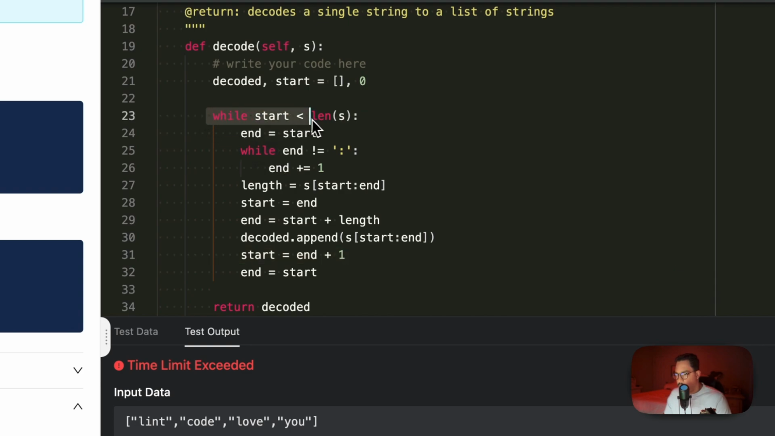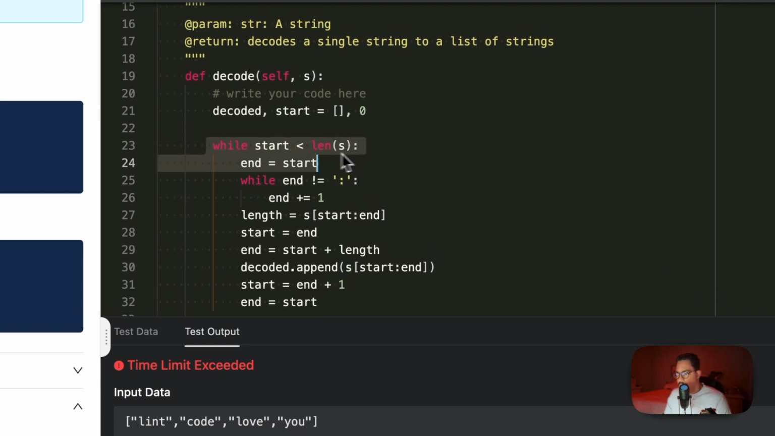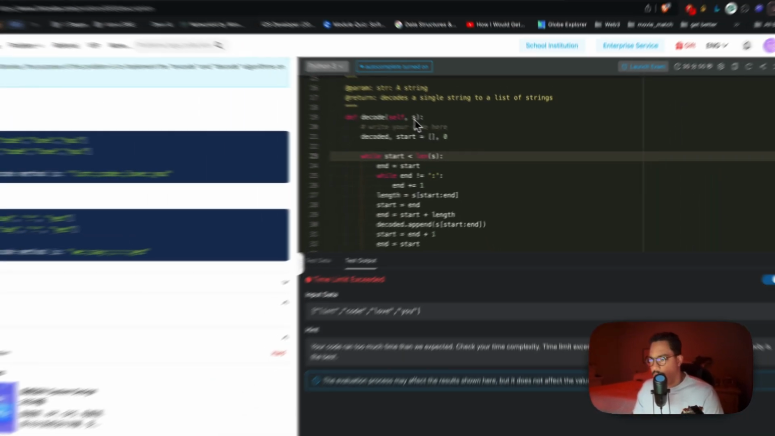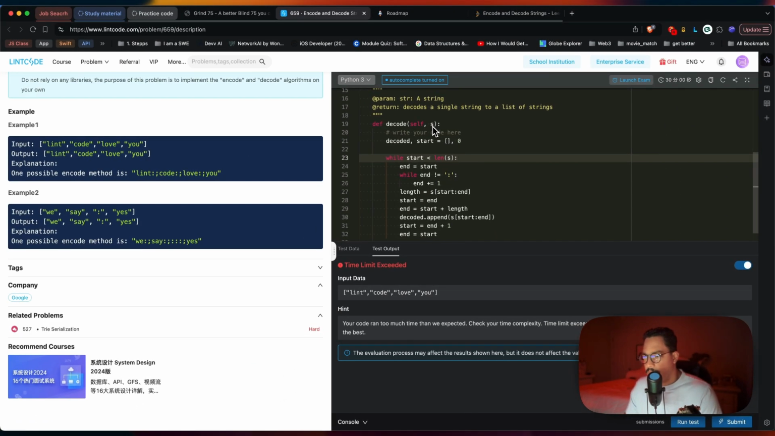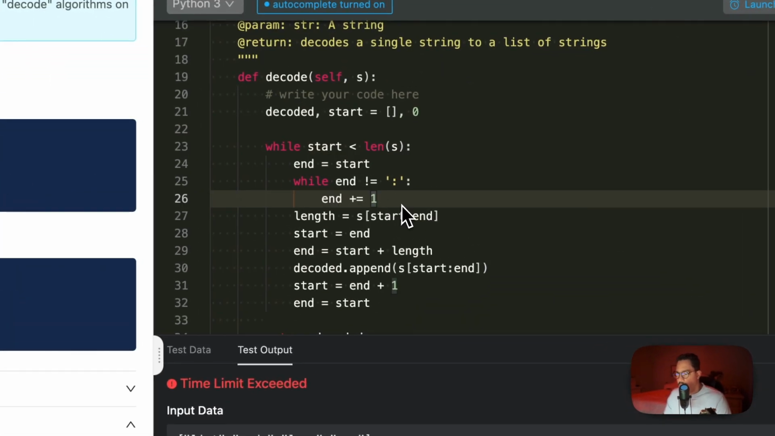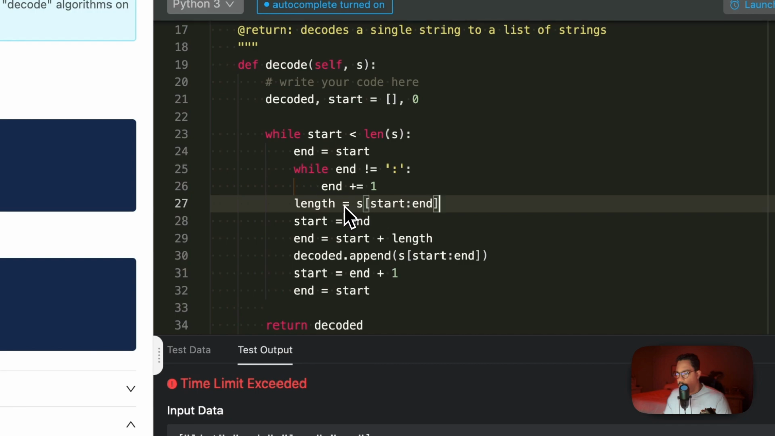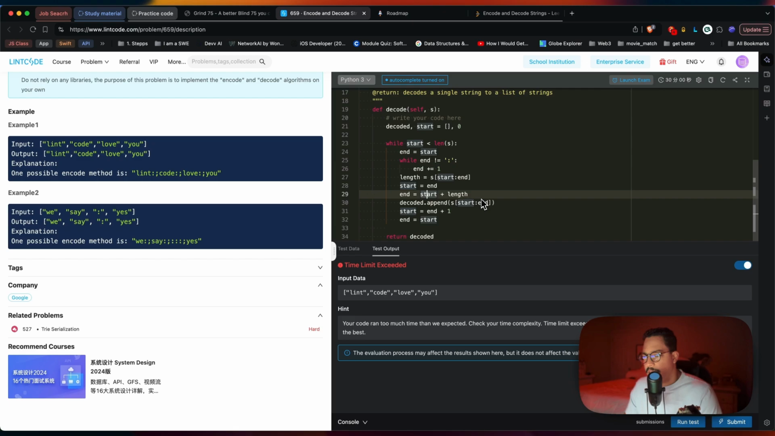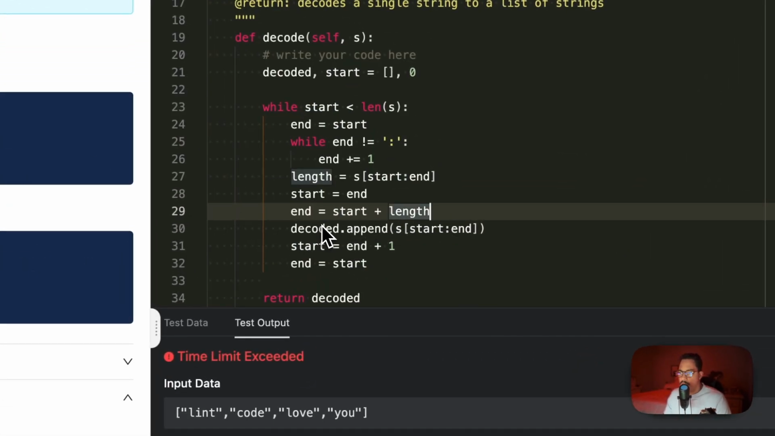So I'm saying, well, the start is less than the length of that string. Go ahead and set that same pointer while the end pointer is not equal to our delimiter that we set here. Go ahead and increase it until you find it. Then the length is in between that. Then go ahead and set the starting point to that. Then go ahead and set the end point to that plus the length. I'm not sure about this part right here. N equal the start plus the length.